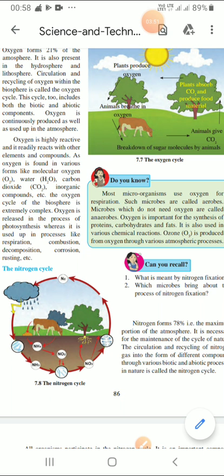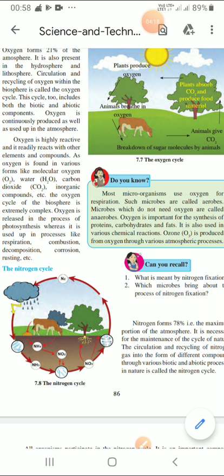These microbes are called the aerobes. But some microbes do not need oxygen, and this type of microbes are called the anaerobes. So this way we can see how the oxygen cycle is going on.